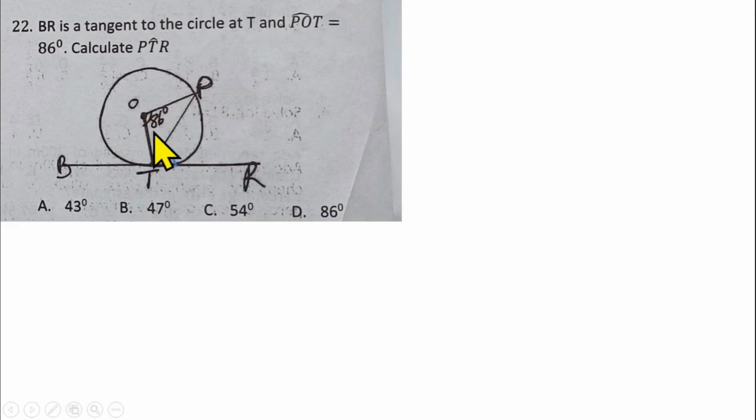So how can we find this angle inside the circle here? Of course, we know that this triangle is an isosceles triangle because line OT and line OP, they are both radii. So that makes this triangle an isosceles, so that we can find this angle here. So if you find that angle there, you can remove 86 from 180. Whatever we get, we divide it by 2 to give us this angle and this angle here.